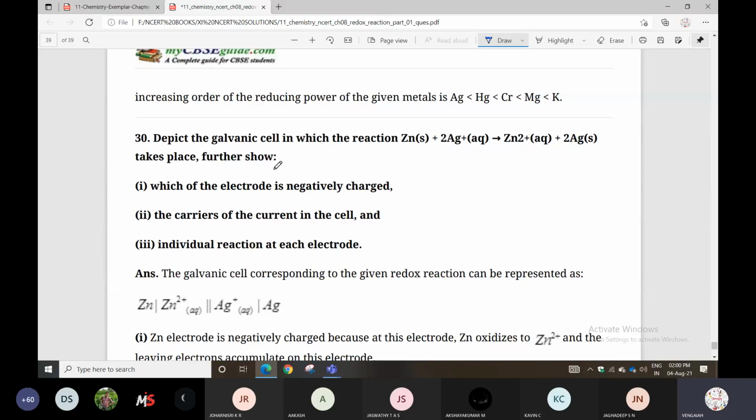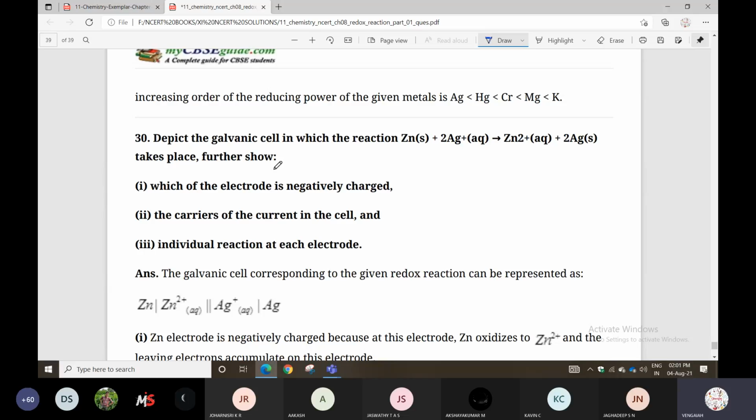Next question. Depict the galvanic cell in which the reaction is given. Galvanic cell and Daniell cell are both the same. Don't confuse about it.